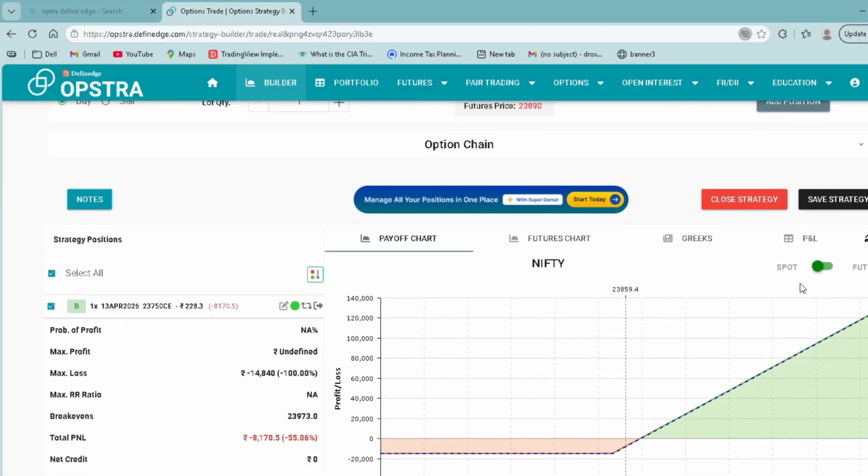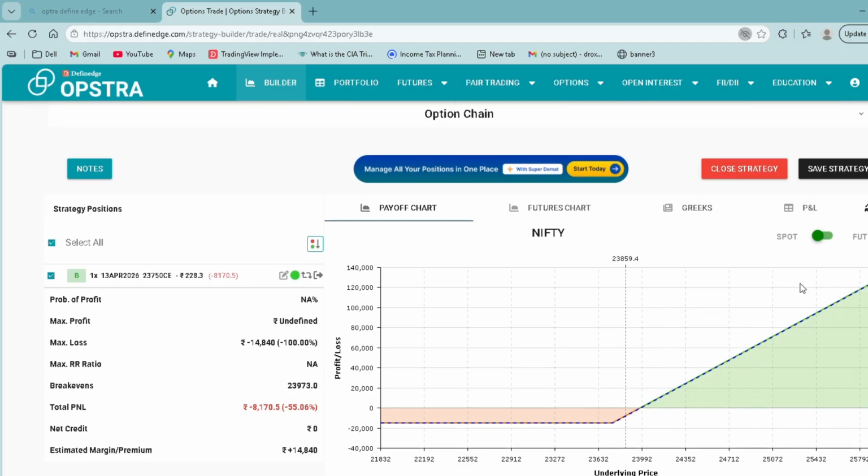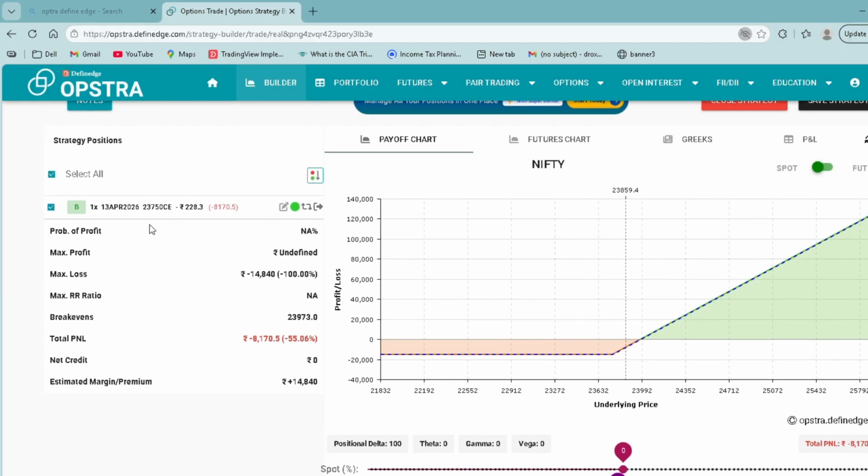This is my actual trade in Opstra. See, I bought the 23,750 call at a premium of 228.3. My max profit is undefined here. My max loss is around 14,840. That is the premium I paid. See, total profit and loss is minus 8,170. That is 55.06%. I'm in loss. Estimated margin I use is 14,840. That is the premium I paid.